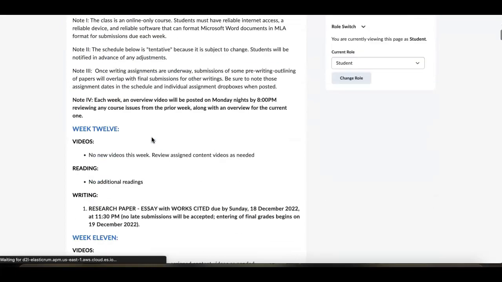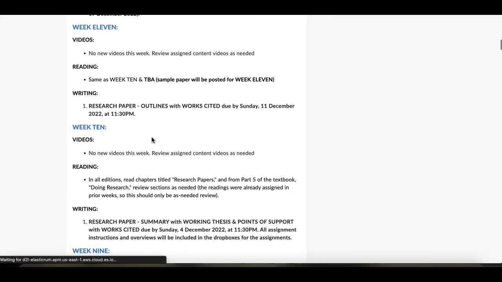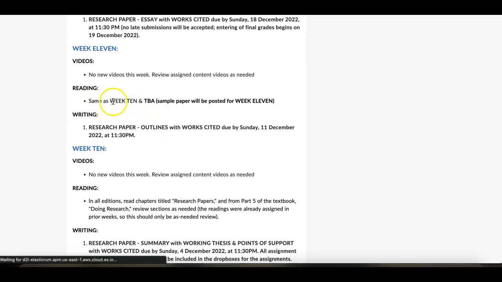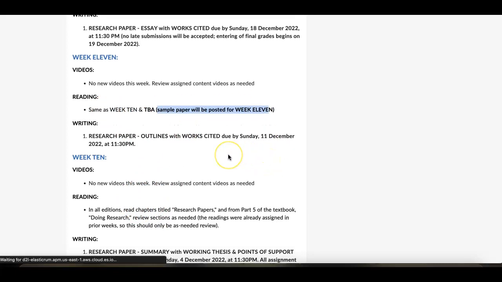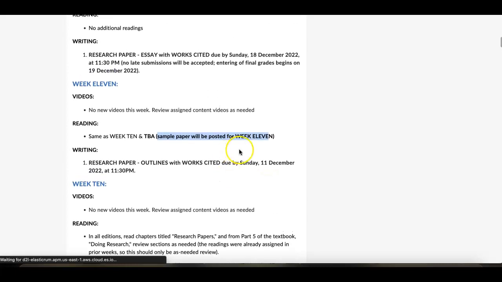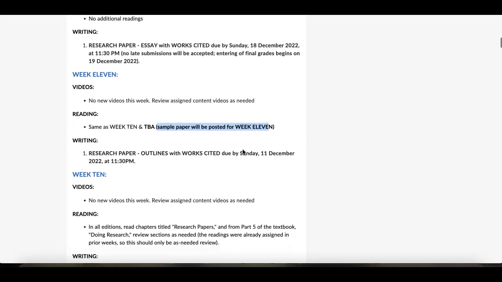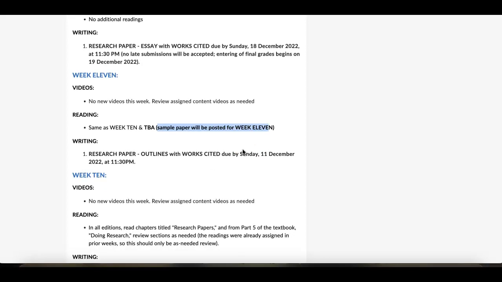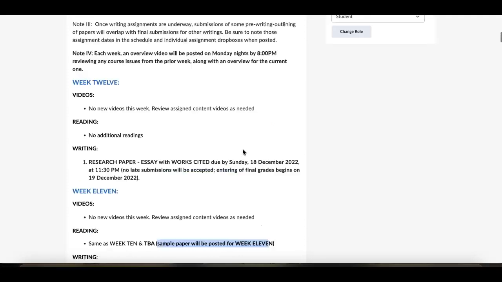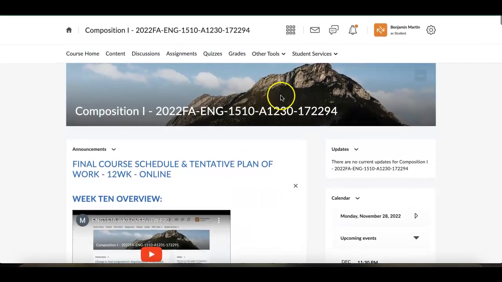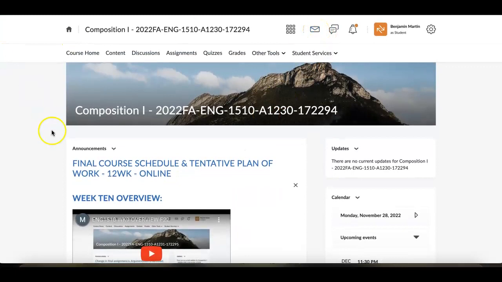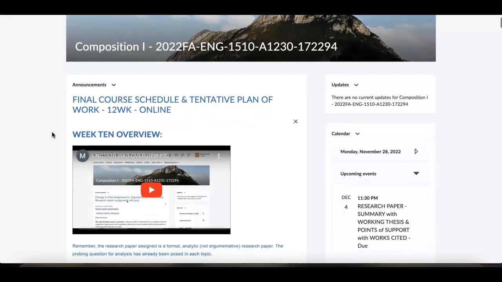Okay, I don't add in a bunch of additional readings besides that chapter for this week. Next week, same as this one on set for week 11, same as 10, just reviewing these chapters. I will also put up a sample research paper for that week while you're completing your outlines. Remember, with these, you have to have quotes as support, you have to give citations for the quotes, and I need those works cited listing on a works cited page. All right, let me know if you have questions. Anything that comes across in the messaging up here is typically answered first, and with these guys, best of luck.